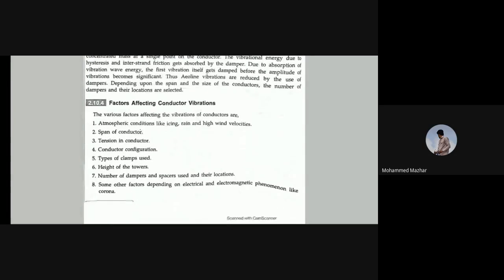Main thing is the factors. So what are the factors that affect the vibrations of the conductors? Atmospheric conditions like ice, rain, high wind velocity. Next is the span of the conductor. Next is the tension in the conductor, then the conductor configuration. Next is the types of clamps used, then the height of the towers, then the number of dampers and spacers used, and their locations also. And the last one is other factors depending on electrical and electromagnetic phenomena like corona.